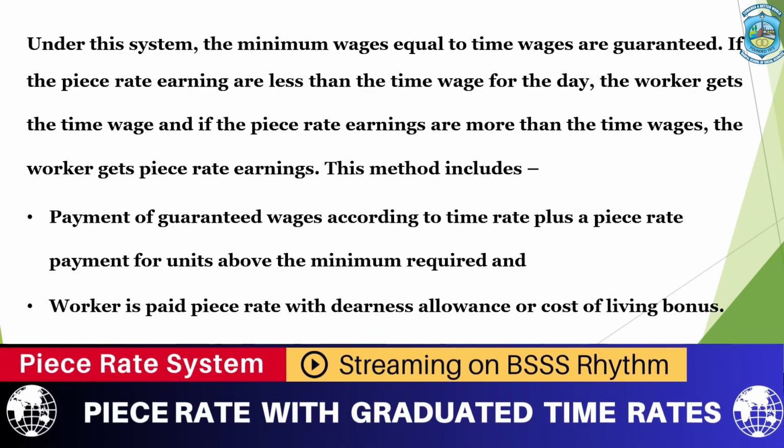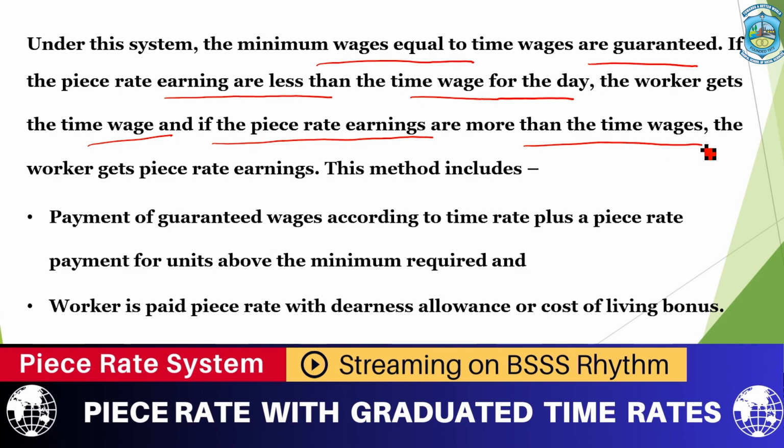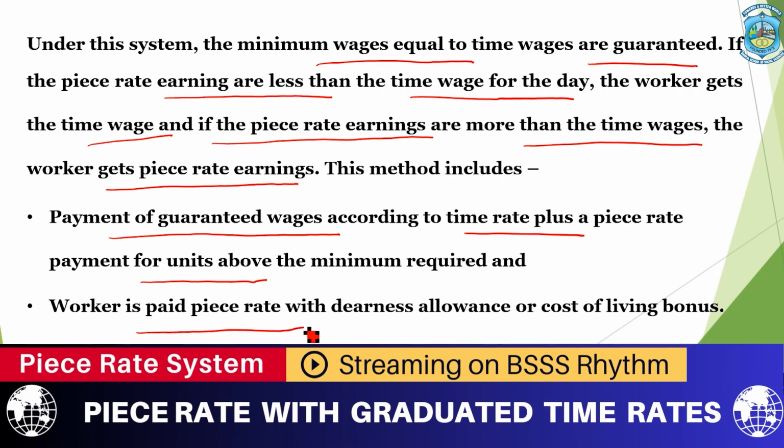Second, piece rate with the guaranteed time rate. Under this system, minimum wages equal to time wages are guaranteed. If piece rate earnings are less than the time wage for the day, the workers get time wages, and if the piece rate earnings are more than the time wages, the worker gets piece rate earnings. This method includes payment of guaranteed wages according to the time rate plus a piece rate payment for units above the minimum required, and the worker is paid piece rate with dearness allowance or cost of living bonus.